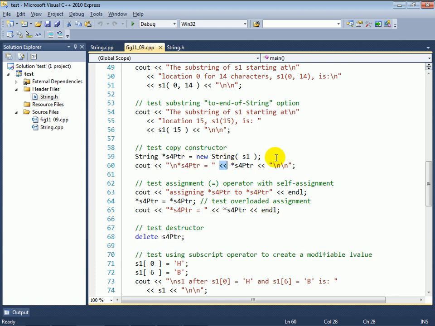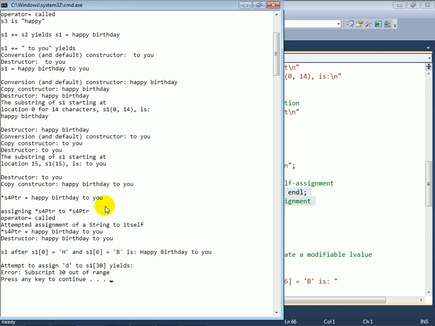So here we're demonstrating the copy constructor, and actually we're also demonstrating the destructor by deleting this dynamically allocated object later on. Lines 63 through 65 are testing for the overloaded assignment operator and making sure that we don't accidentally delete the data also. So here we can see that when we initialize the object that the S4 pointer points to, it contains happy birthday to you. We can see when the assignment operator is being called, that there was an attempted self-assignment, and that the object still contains the string happy birthday to you. And then when we delete the object, we get the destructor call.